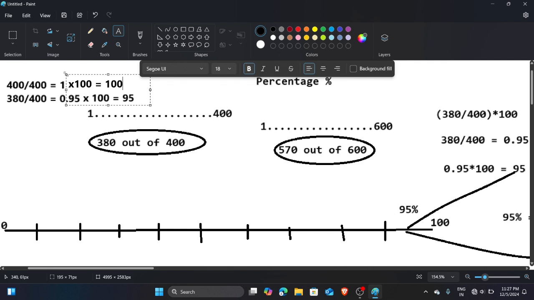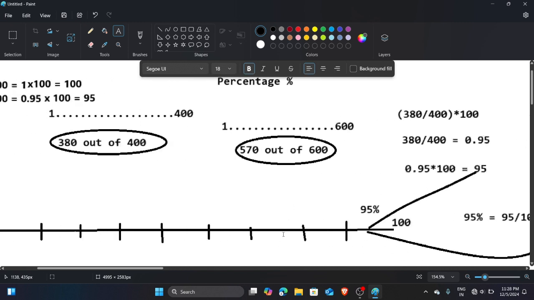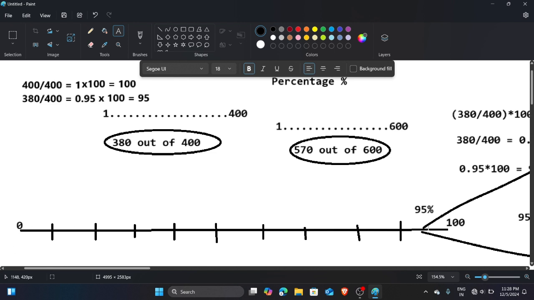So from this you can understand that this process is related to comparison with 100, like now you represent this on this scale. So 95 is nothing but 95%. In the first condition you got 95% out of a total 100%, but in reality you got only 380 marks out of 400.